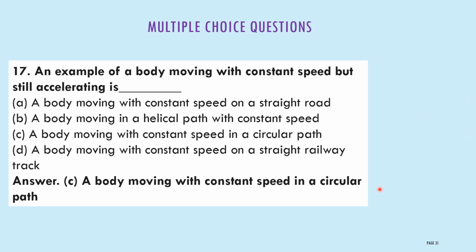When a body is moving in a circular path with a constant speed, still it will show an acceleration, because its speed will be constant, but each and every time it will change the direction. Because of the change in direction, the acceleration also will go on changing. Therefore option C is the correct answer for this question.